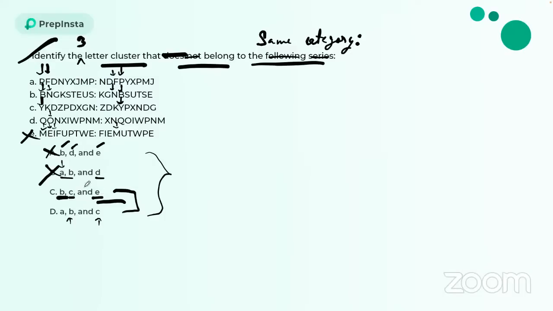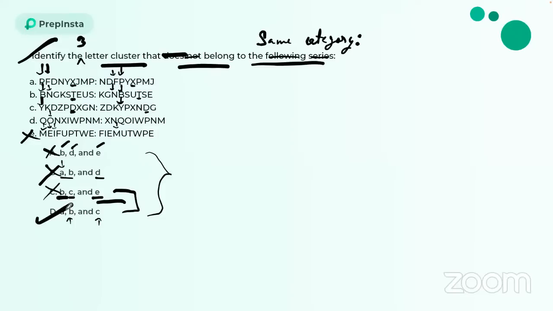So if I check for B, C, and E, let's check this X. So the X position is same. Let's check in C. In C, the T position is not the same. So we have to check B, C, and E. So in B, T is here. T shifted to the third one. If you check C1, D is here. D shifted to the second last position. So B, C is not having the same logic. So I'm only left with A, B, and C. That is the correct answer, guys.